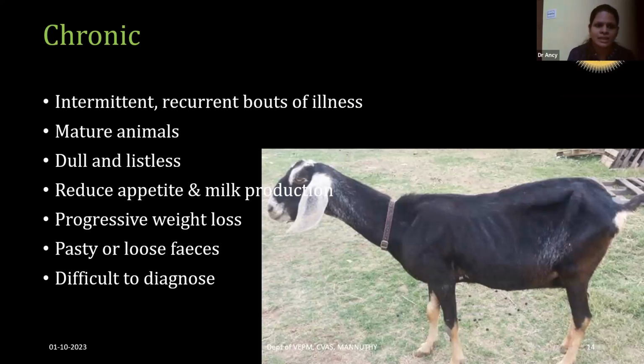The affected animals will be dull or listless, and there will be inappetence or reduced milk production. There will be progressive weight loss, which may manifest as emaciation, and there will be pasty or loose feces in these animals. But this chronic form of endotoxemia is often difficult to diagnose in a herd because the signs are not typical. It is possible to diagnose the chronic form only if we know that some peracute or acute cases of endotoxemia have occurred in that herd. Then only can we think about the chronic form.